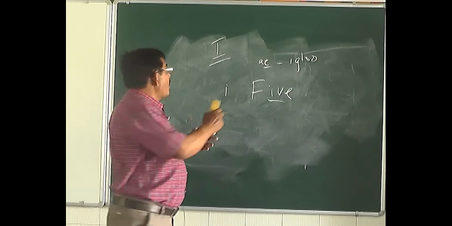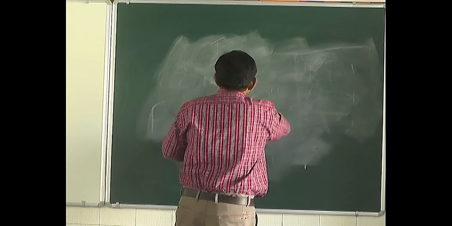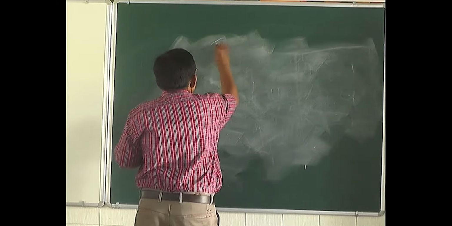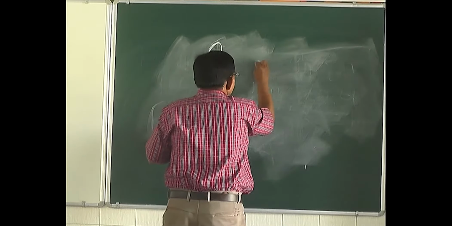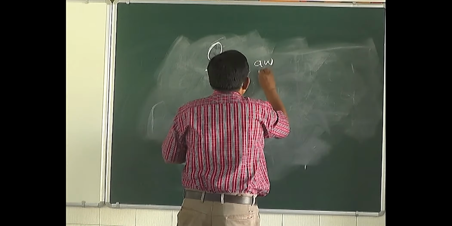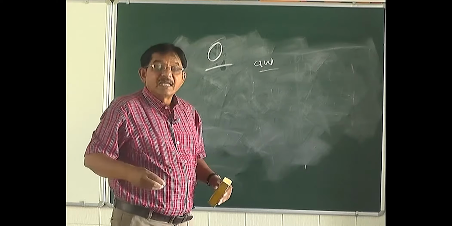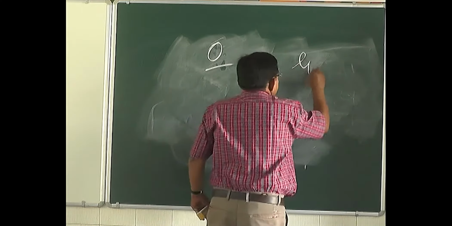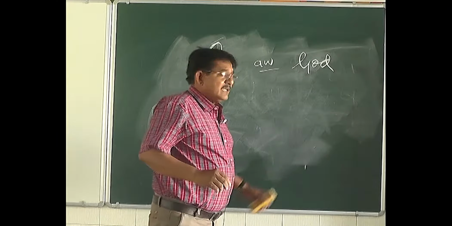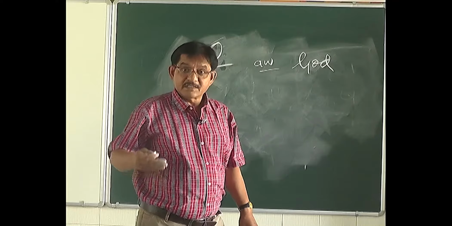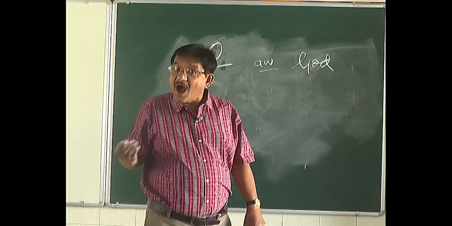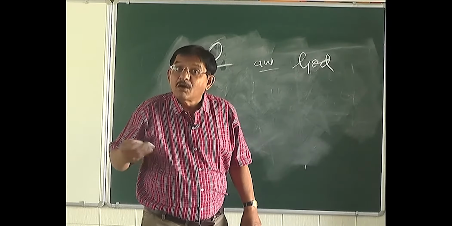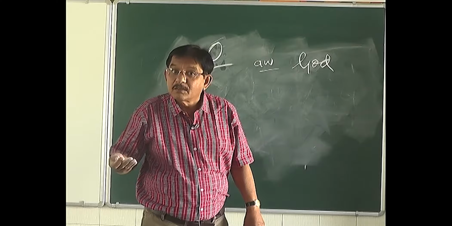O also has 2 sounds. In the short sound, O will sound like O. See, I will write it here. This is not God. This is God, A-W, God.